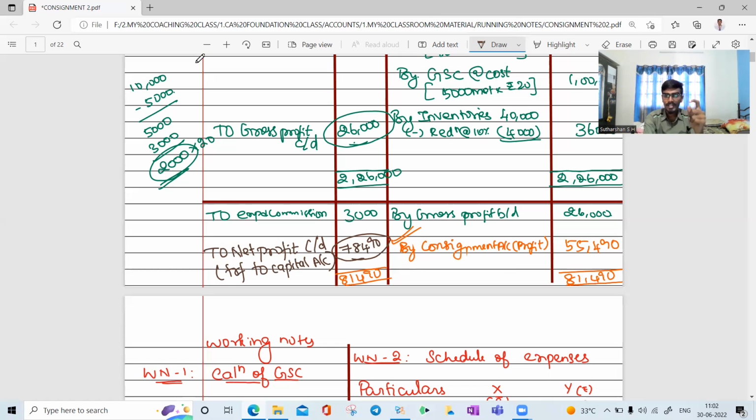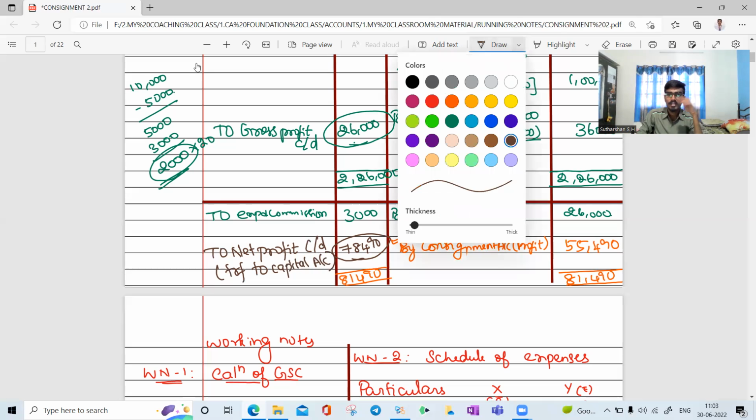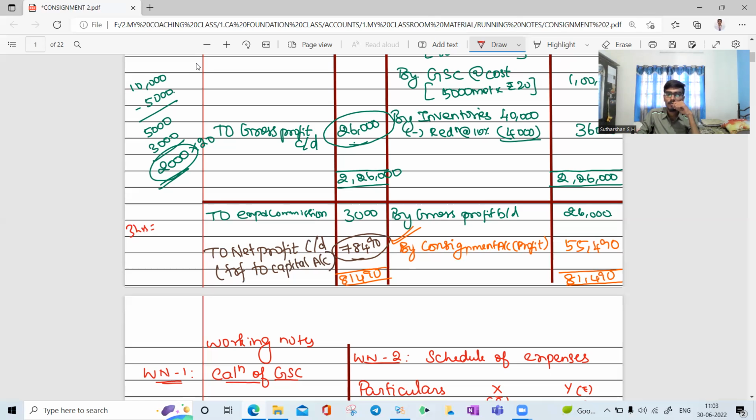We took nearly 30 minutes to explain this sum, but in your examination this question can be tested for 10 marks. Maybe this question can be tested in your attempt also. Those 10 marks you need to do within 18 minutes. What is this 18 minutes, sir? Very simple. In your main examination, you have 3 hours. If you convert it into minutes, you have 180 minutes. You need to attempt 100 marks.